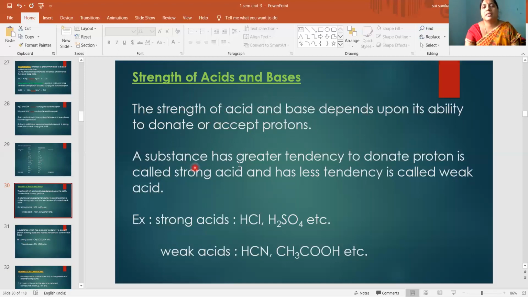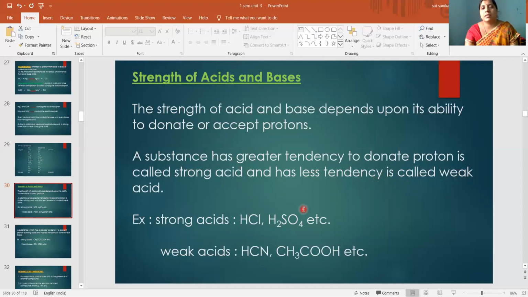A substance which has a greater tendency to donate a proton is called a strong acid, and one which has less tendency to donate a proton is called a weak acid. That means the one which easily gives a proton is called a strong acid, and the one which does not easily give a proton, having less capacity to donate a proton,